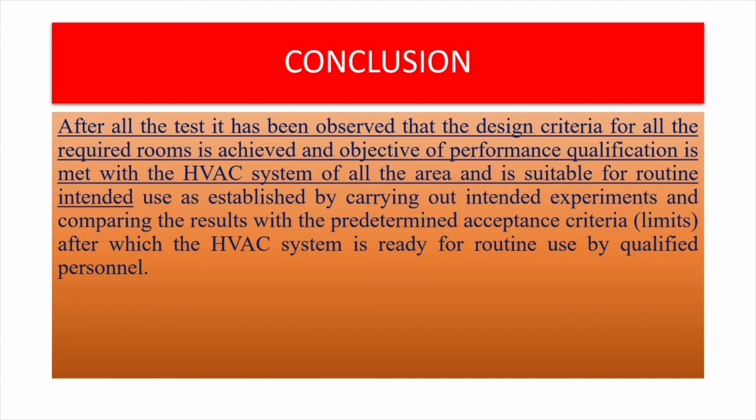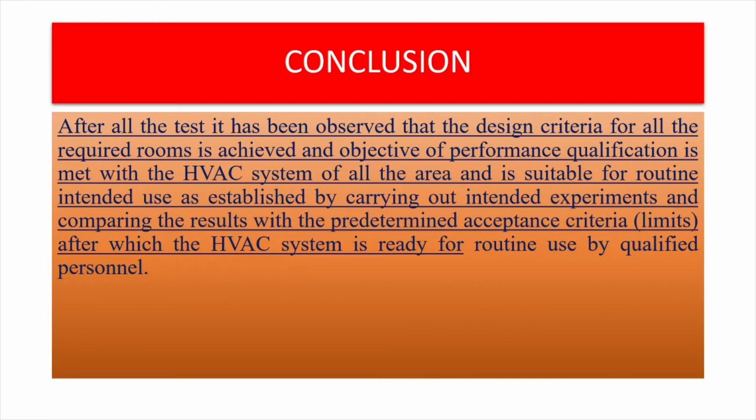The objective of performance qualification is met with the HVAC system of all the production areas, meaning that it is suitable for routine intended use as established by carrying out intended experiments, which we looked at as per the validation parameters, and comparing with standard reference results with the predetermined accepted criteria or limits set out by regulatory authorities like US FDA, CDSCO and ICH guidelines. After which we can say that the HVAC system is ready for routine use by the qualified personnel, engineer or operator.